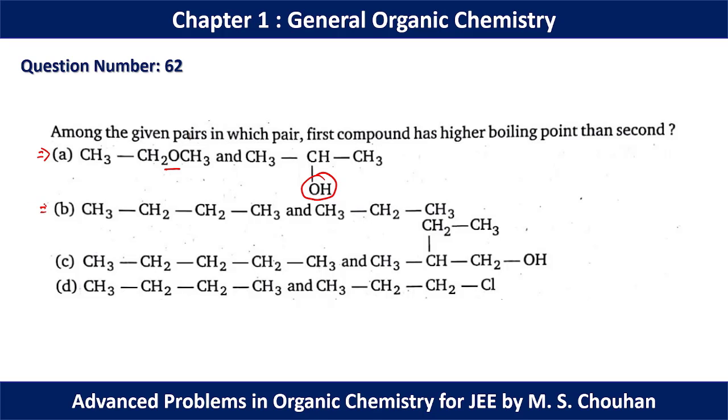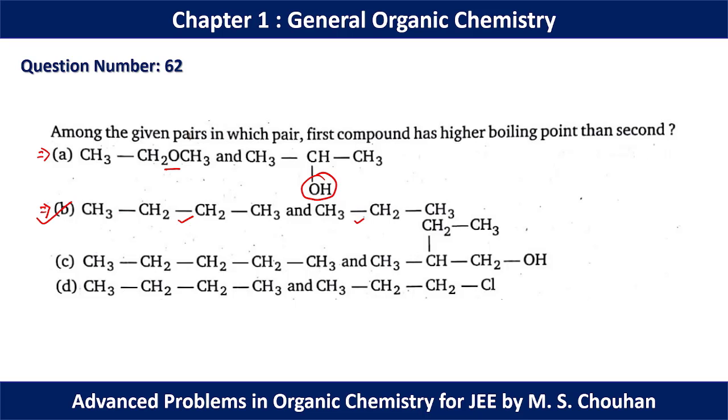If we go for option B, we have two alkanes. This is butane and this is propane. As we know that the more the molecular weight, the higher the boiling point. Now if we compare the molecular weight between butane and propane, butane has the higher molecular weight and it should have the higher boiling point. We have to find the first compound has a higher boiling point than the second one, so B should be the correct option.